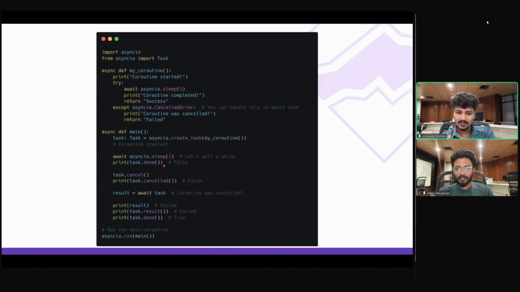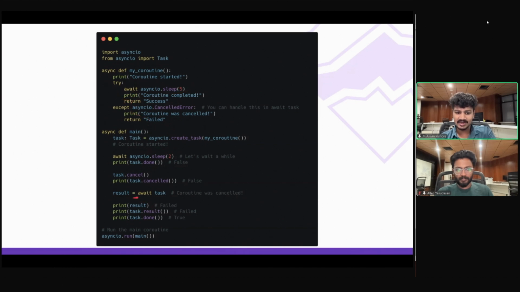But now I want to do something interesting. I want to cancel this task. Let's just assume I created a task and later I don't want it. I can easily do that too. I can cancel the task. Now, if I check whether the task was cancelled, Python tells me no, it hasn't been cancelled. Why? This 5 seconds is still being processed. Only after this is completed is Python going to execute the rest of the code.